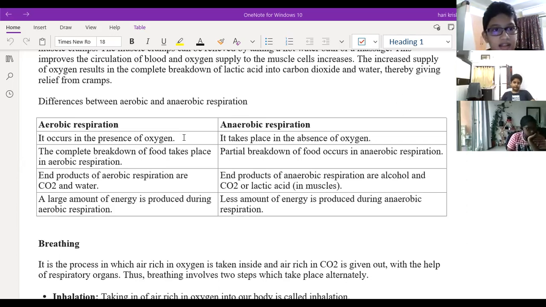Yes, Raghav? Sir, two points I want to convey in the last. Yes, sir. Good. So what about Ritvik? What's your answer? Do you want to add some more points apart from Raghav?